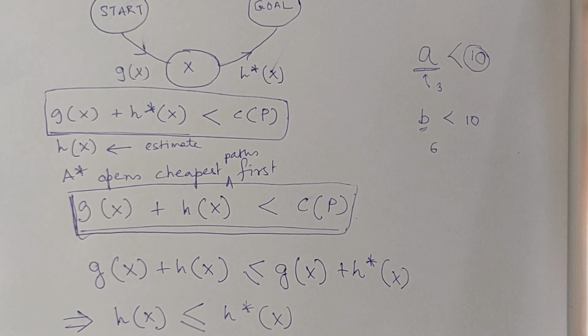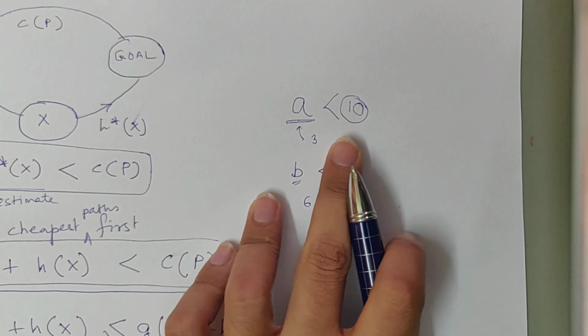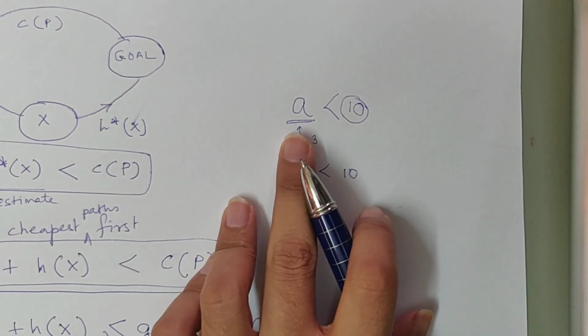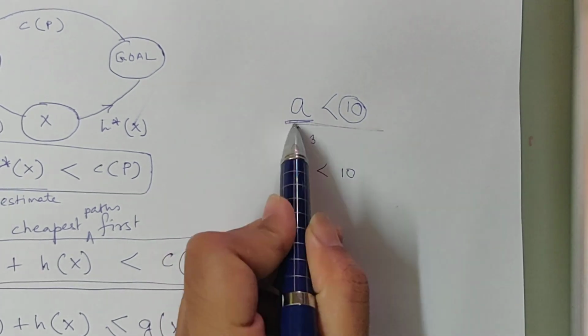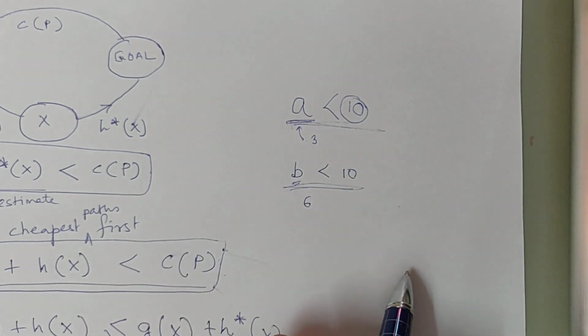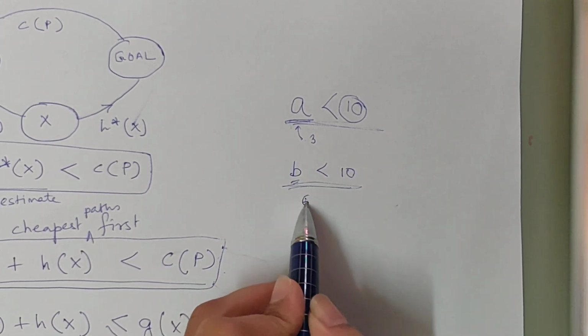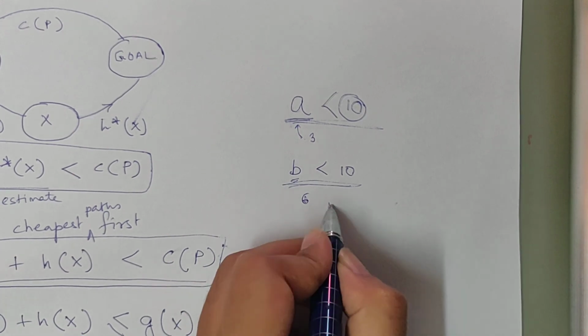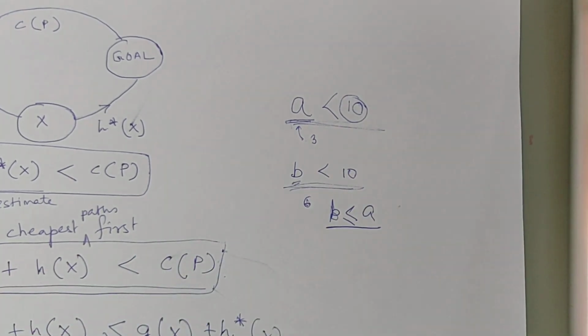Without loss of generality. What I meant to say through this example is, if I know a is less than 10, and if I want b to be less than 10 also, then the best way to ensure is make b less than equal to a. Right.